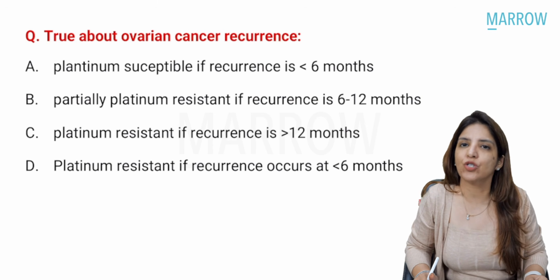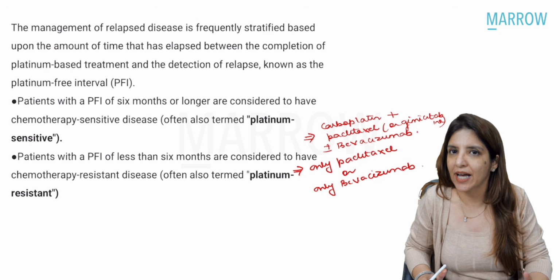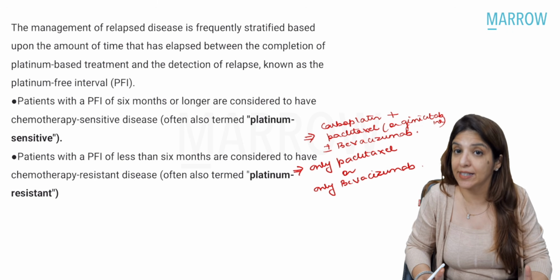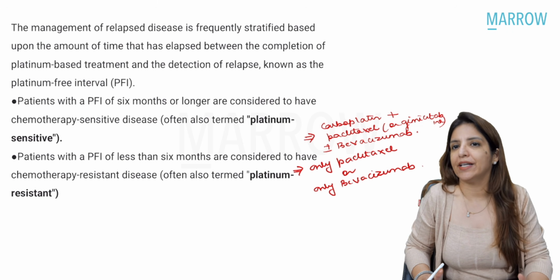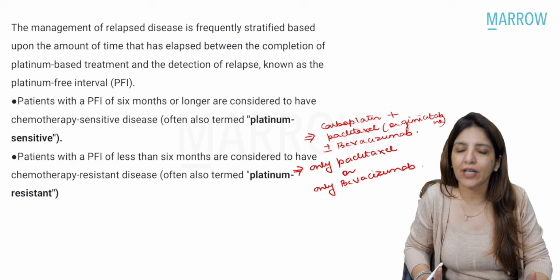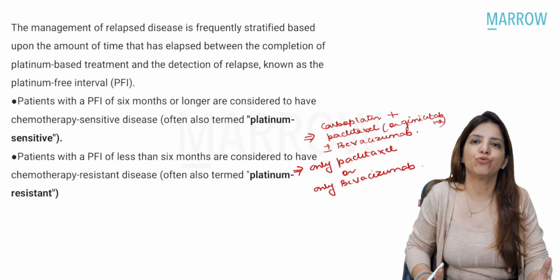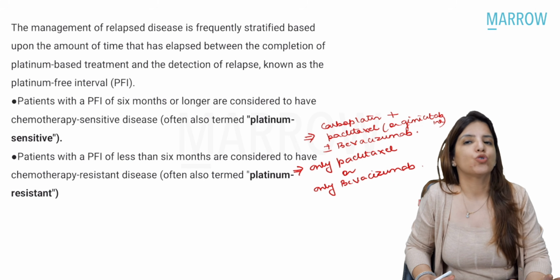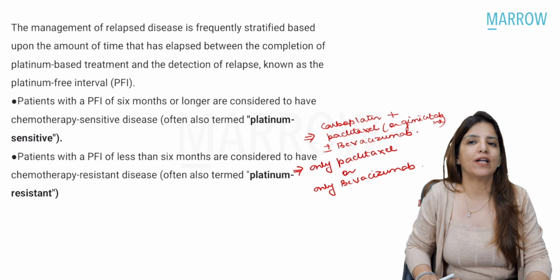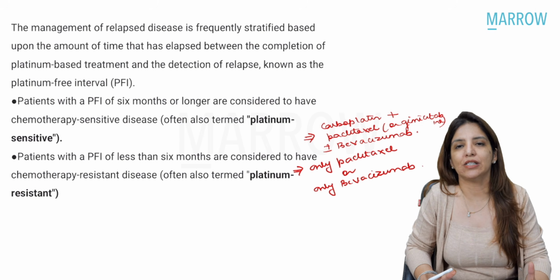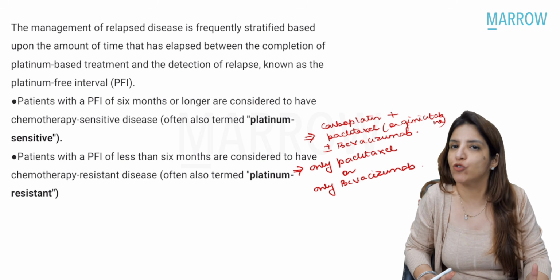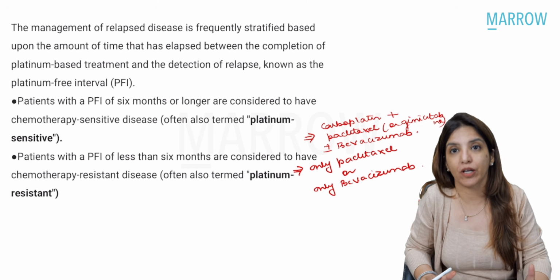Now, I will read out these options to you, but first you have to understand that whenever there is an ovarian cancer, we go for surgical staging. In surgical staging, you are going to do a TH and a BSO. So you are removing the ovaries, and after surgical staging, the post-operative therapy of choice in ovarian cancers is chemotherapy.